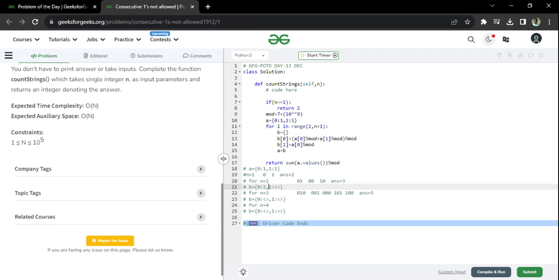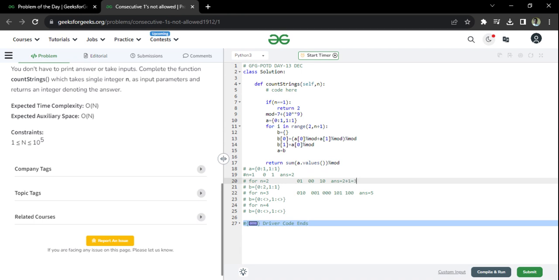Now when can I add a 1? I can add a 1 only if the string is ending with 0. That is the case here. This represents the number of strings that end with 0, so I can write it here. Now I will add both the values. This is one value, this is another value. So what is my answer? 2 plus 1 equal to 3. So for n equal to 2, the answer is going to be 2 plus 1 equals 3.